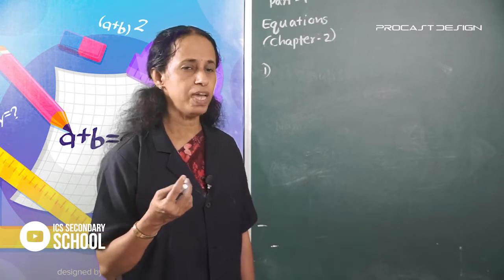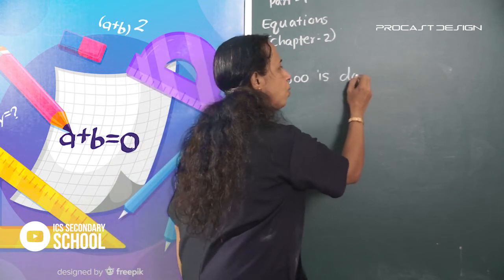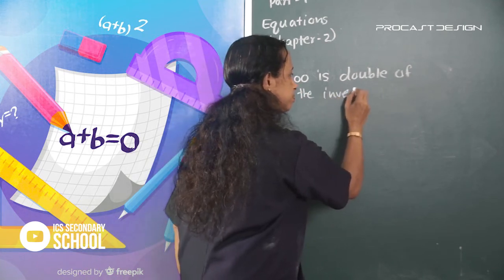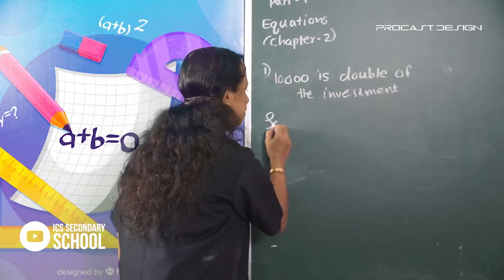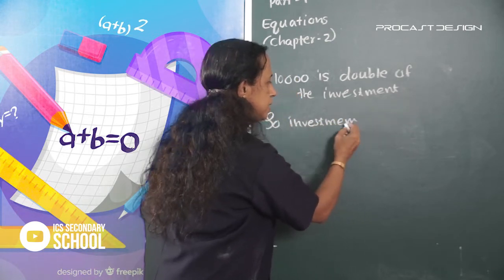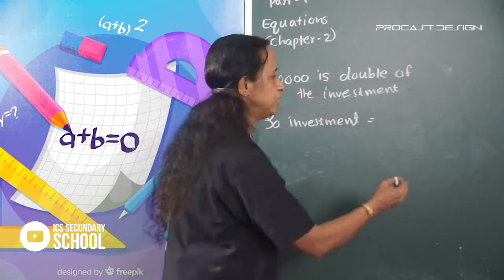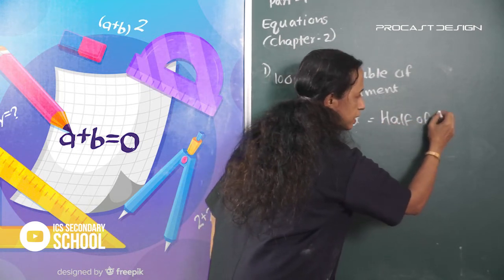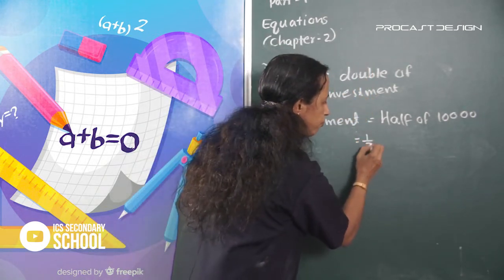So the investment is equal to half of 10,000.